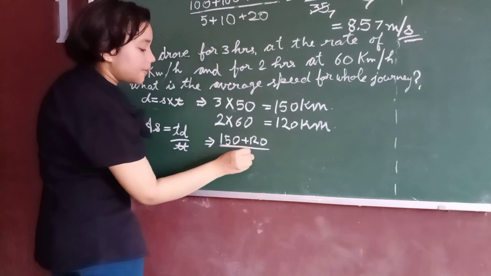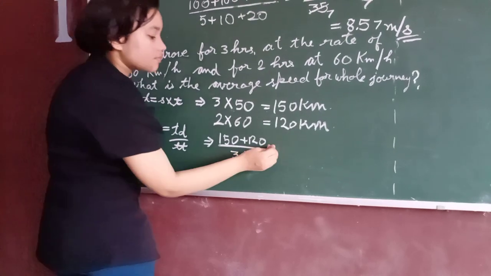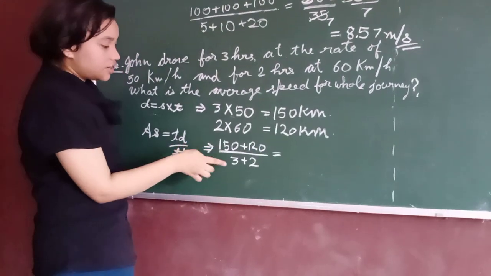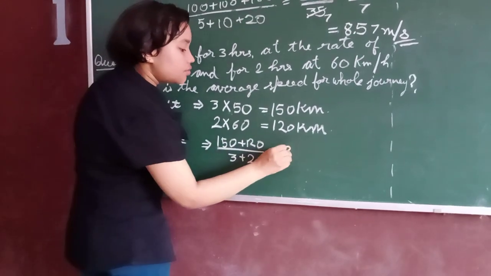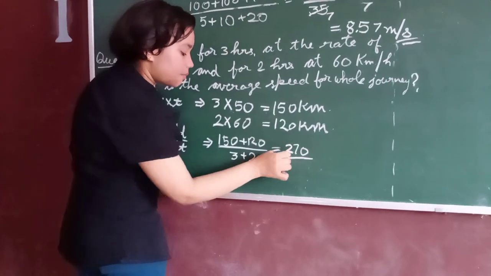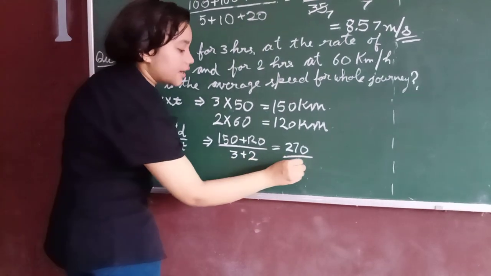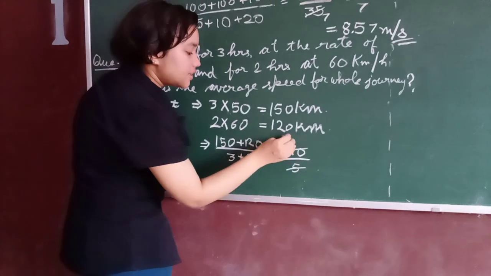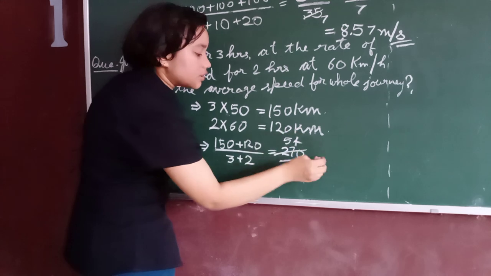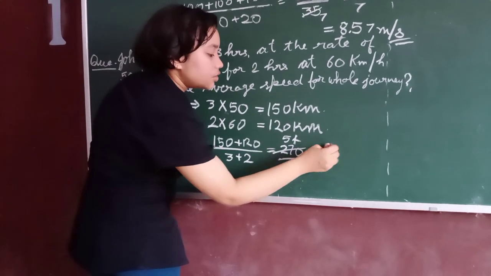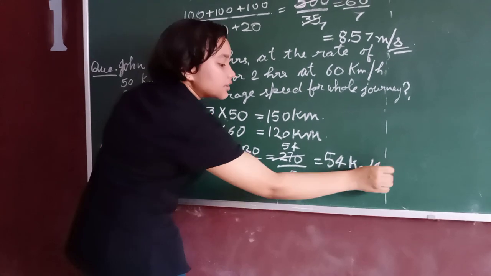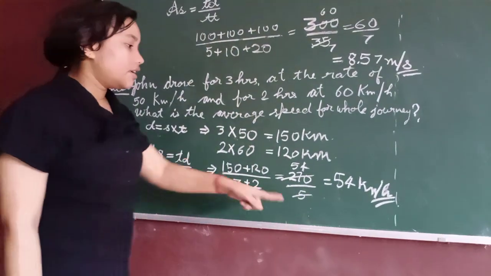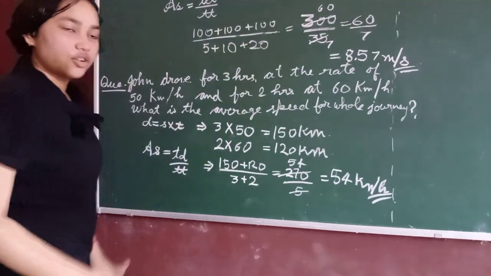So 3 plus 2. 150 plus 120 is 270, upon 3 plus 2, that is 5. Then we cancel the 5s and the answer is 54 kilometers per hour. You can also convert it into meters per second. It is your choice.